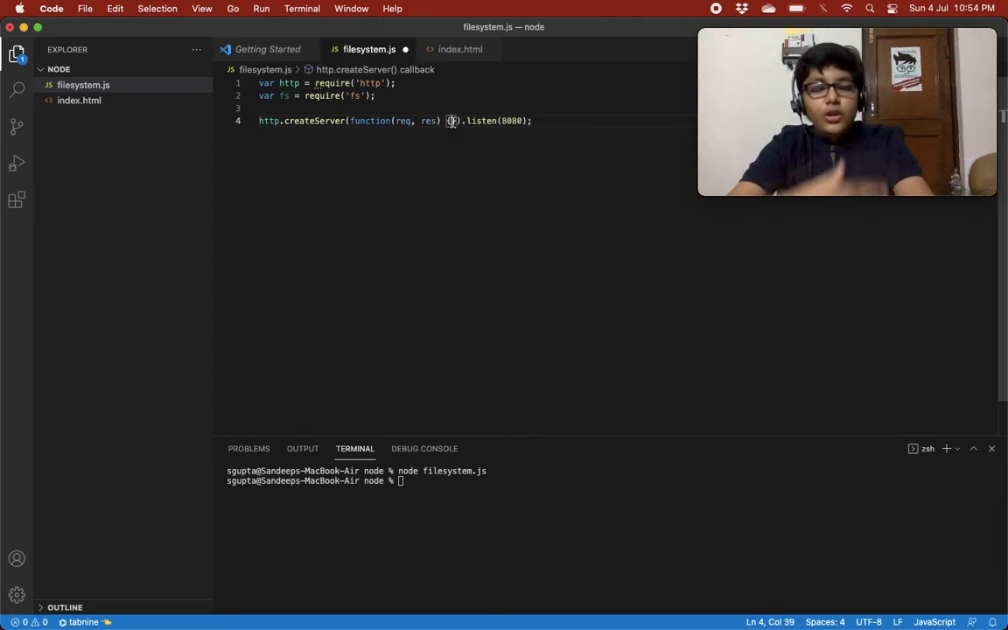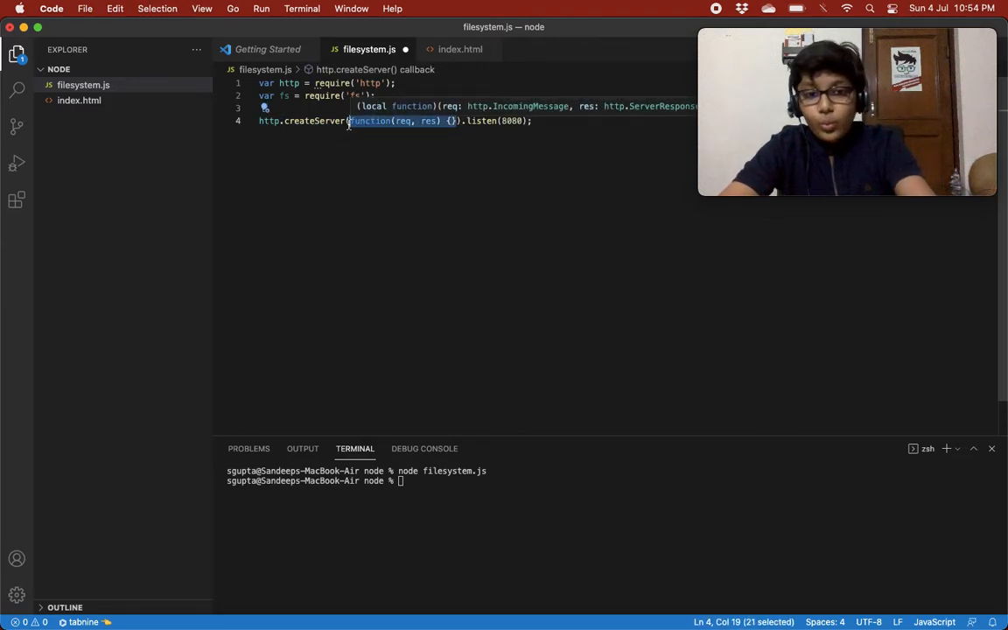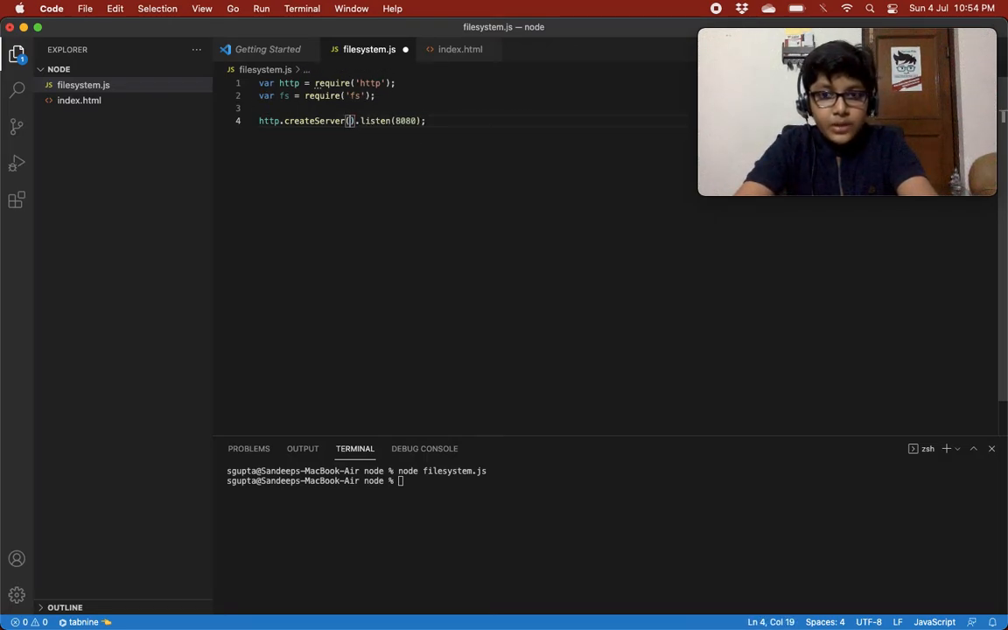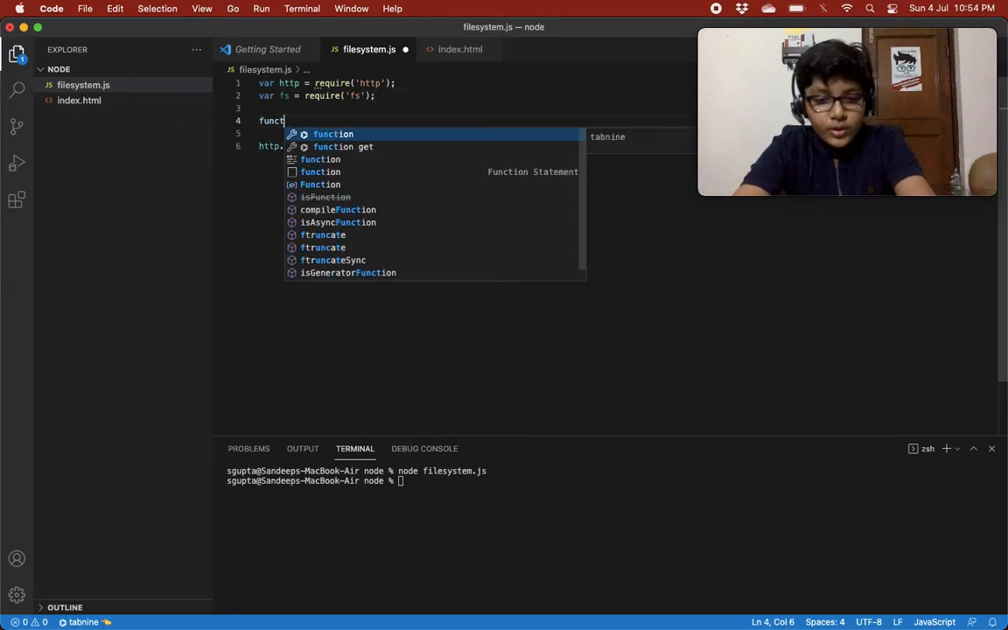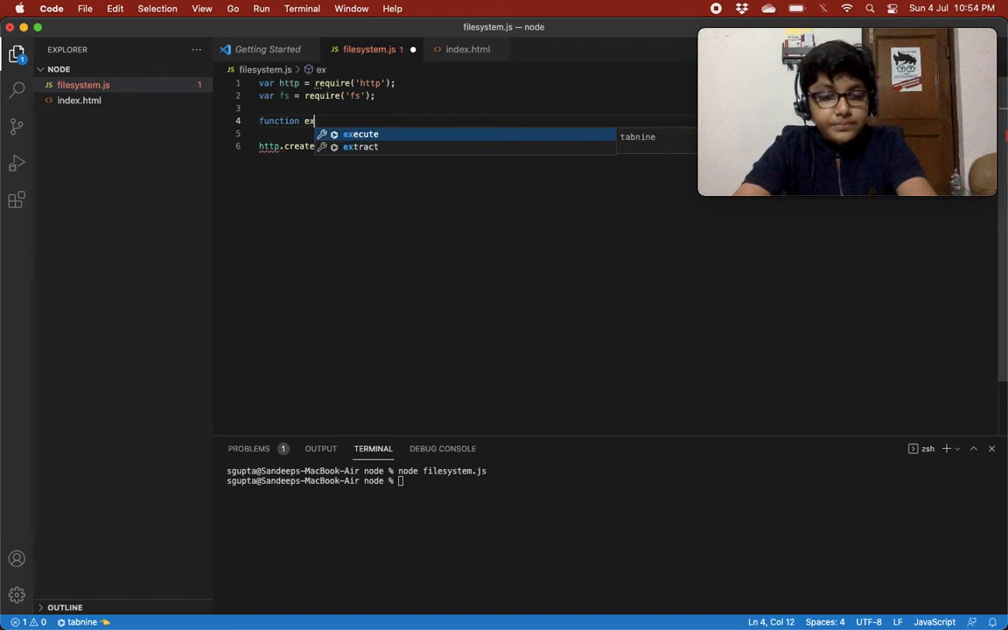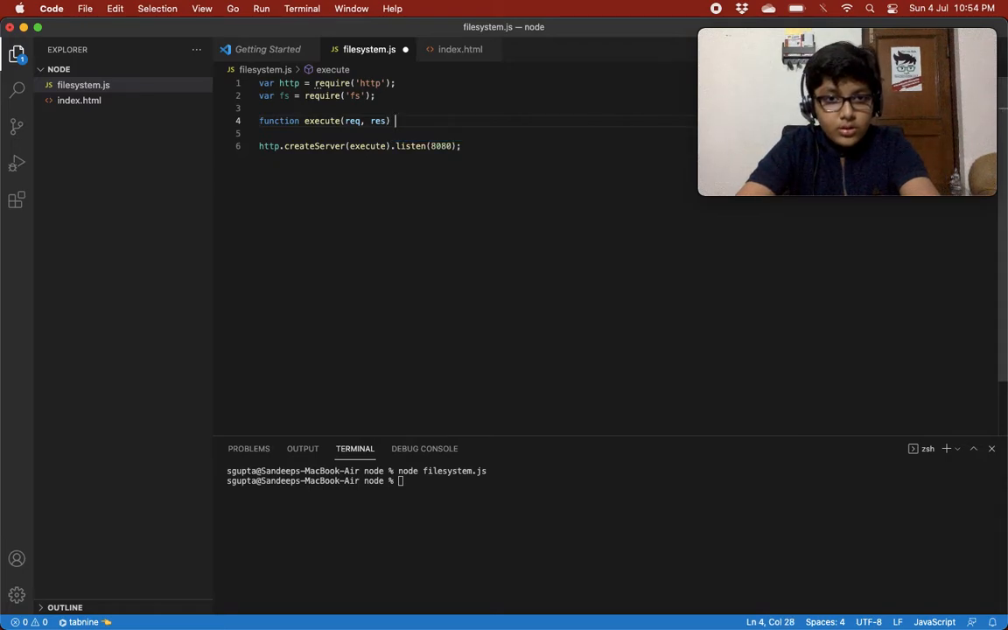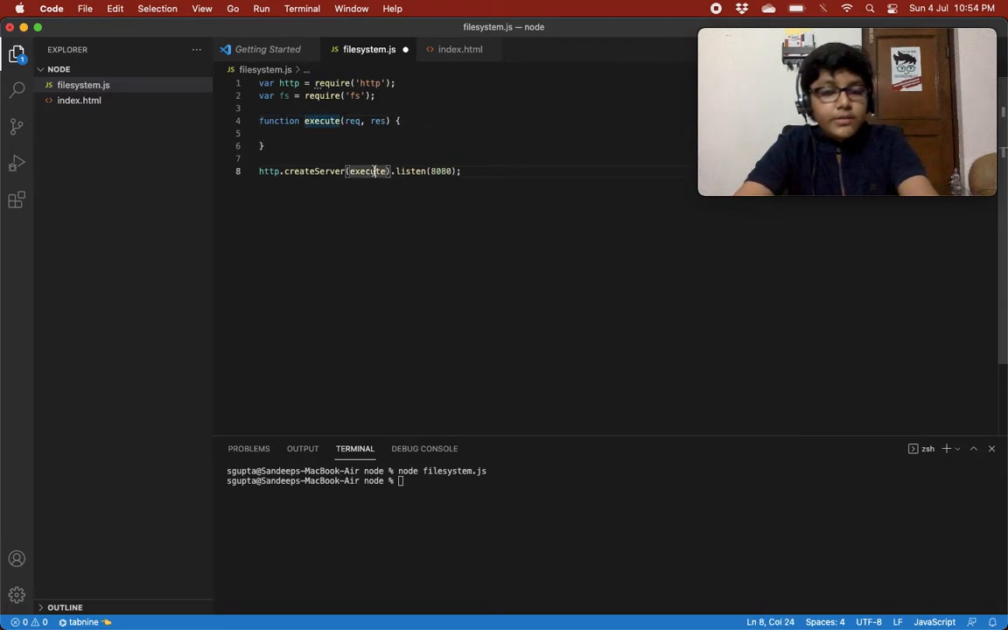Say you have a lot of code. If you write it directly over here, will it look good? Will your code look good if you directly write lots of lines of code in this block? No, it will not. So what you can do is create a function, for example execute, which has a request and a response, and then we just give this execute.